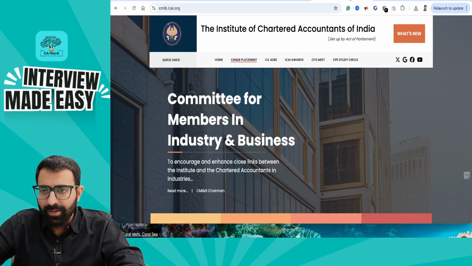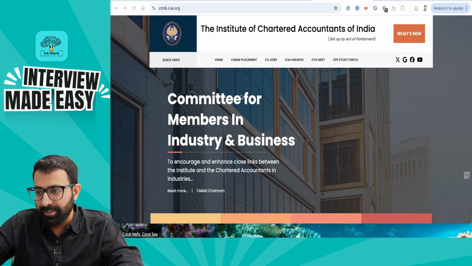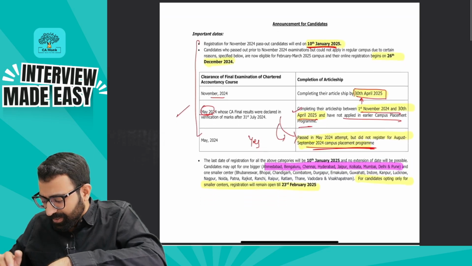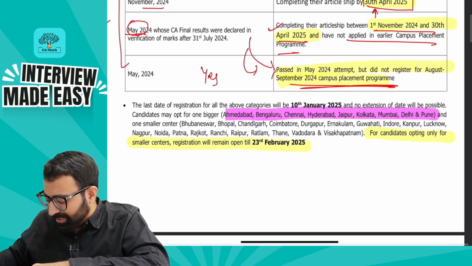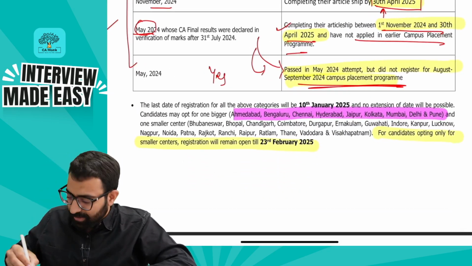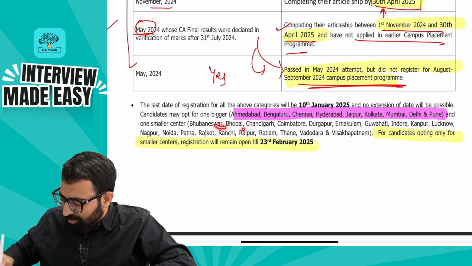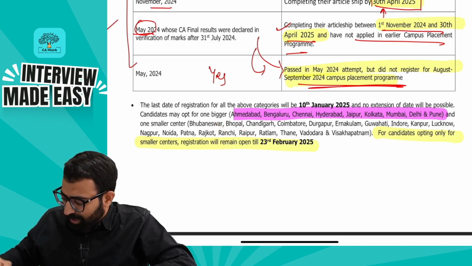Okay, now let us also understand a few important details and guidelines related to small campus placements. Please understand carefully, and look at this timeline carefully as well. Before I move forward, it says there are multiple small centers available. There are quite a lot of small centers, like Bhubaneswar, Bhopal, Chandigarh, right? Coimbatore, Durgapur, Nagpur, Noida, Patna, right?